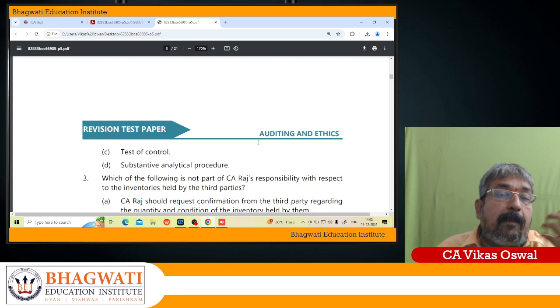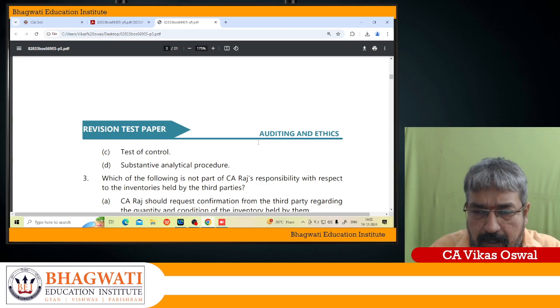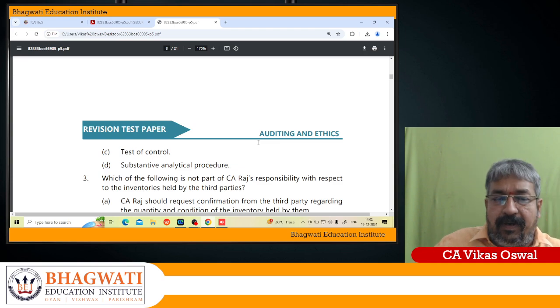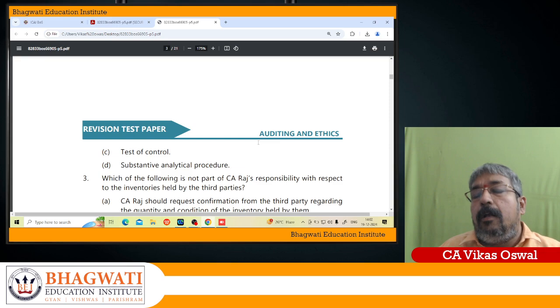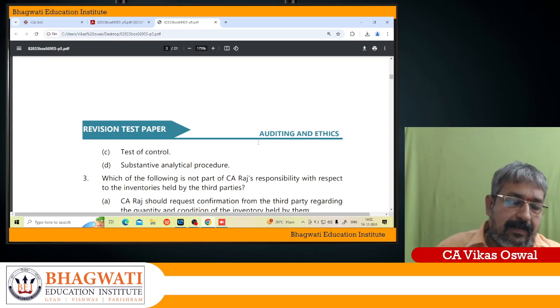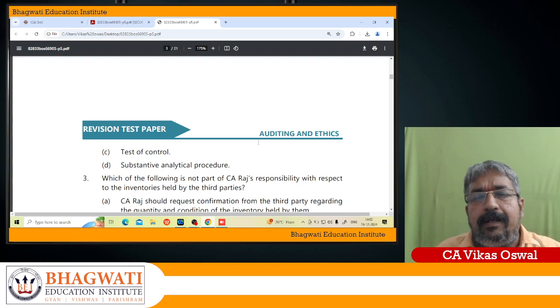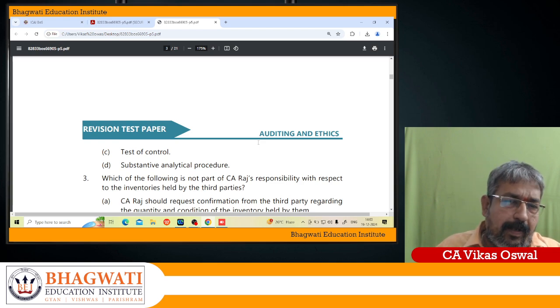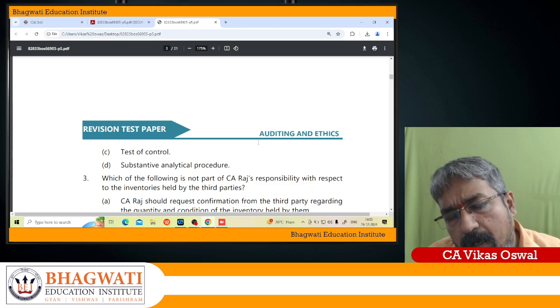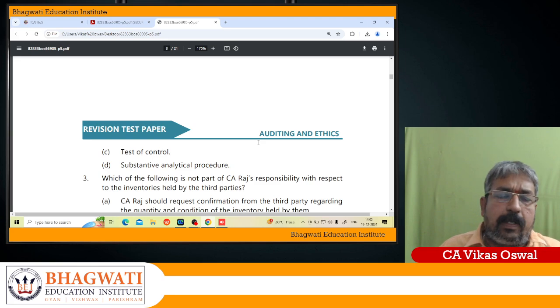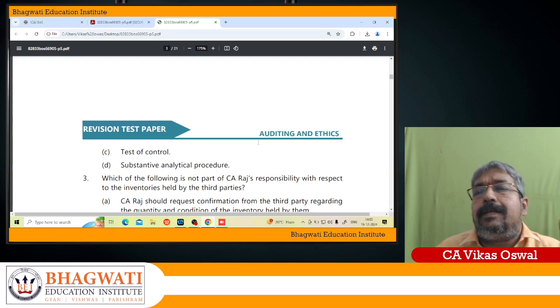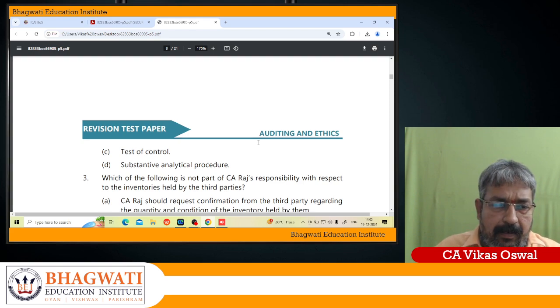Here he is applying analytical procedure. See, when he does a comparison between current year and previous 5 years, it is more of an analytical procedure. It is more of a trend analysis. Test of detail, when you check the transaction with the document evidence. In test of balance, you take the balance sheet item and compare with the documentary evidence. So that cannot be done. Test of control, you check the internal control. So here the answer will be D, substantive analytical procedure.